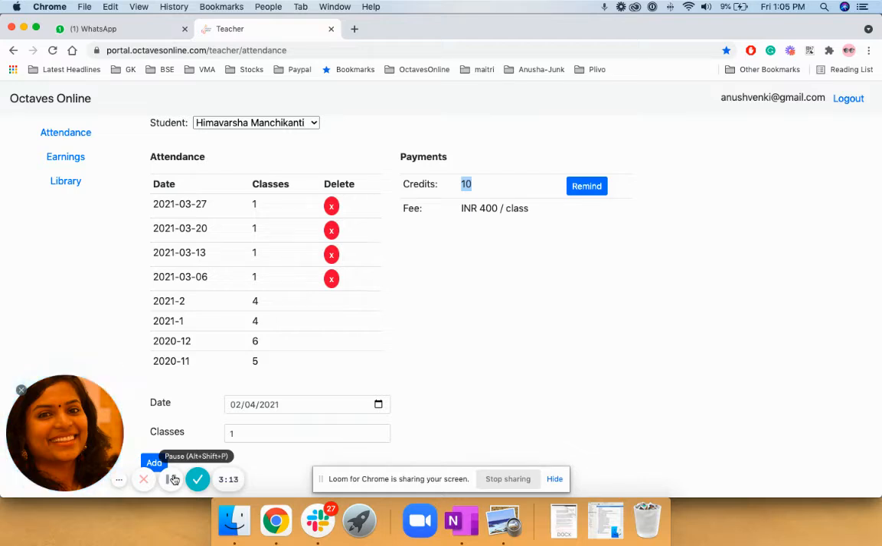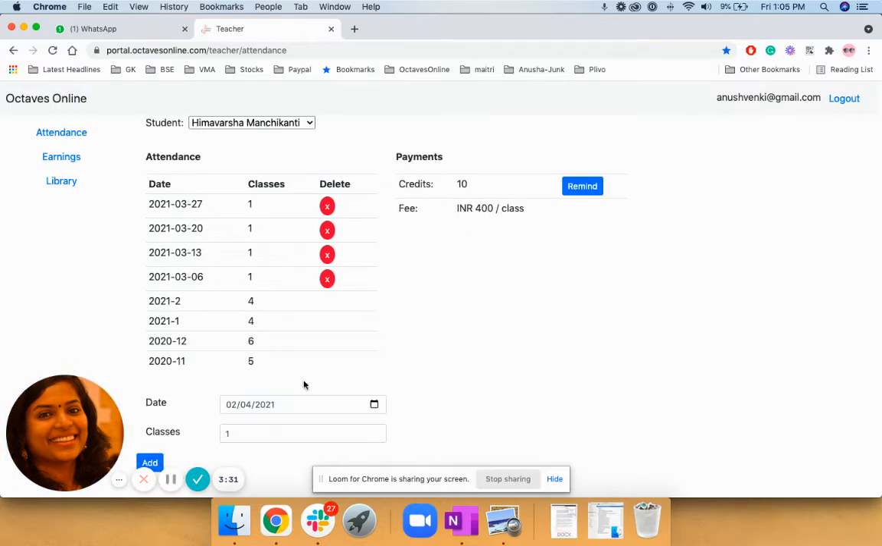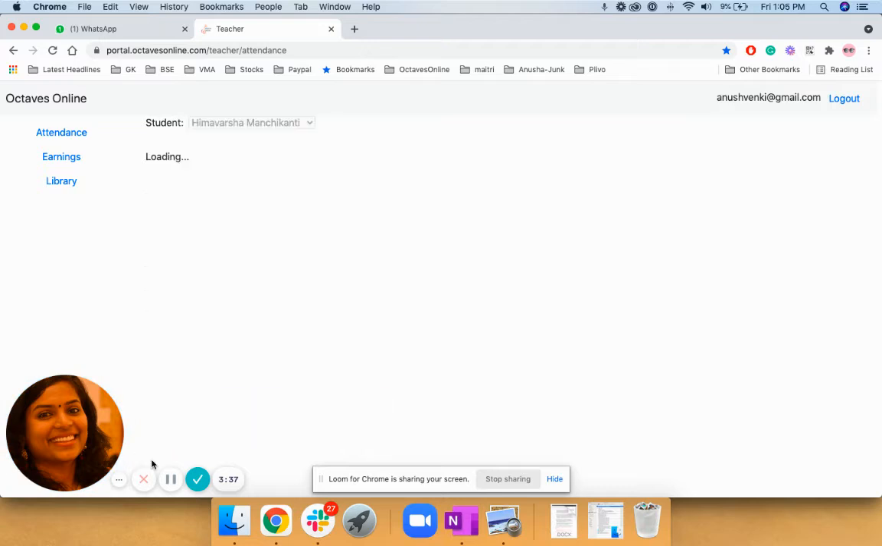Once the background verification is done, we will share the student's phone number with you, and your phone number with the student. Until then, we request you to wait and not proceed forward. The credits purchased, meaning how many classes the student has purchased, will reflect as a credit in this system here, and the fee per class is also reflecting here. The page will be pre-populated with today's date. Pressing the add button here will add attendance for this student.